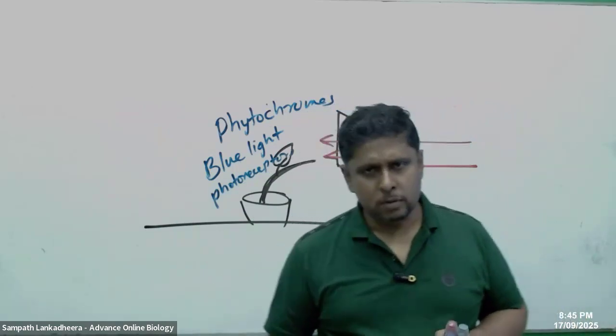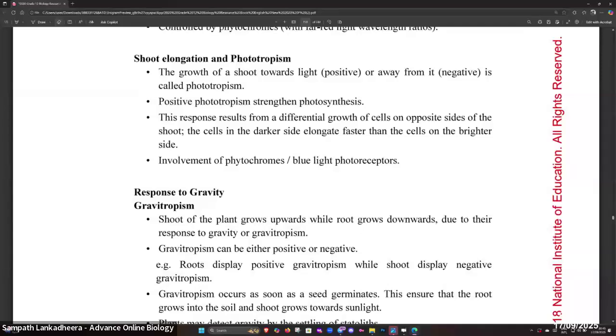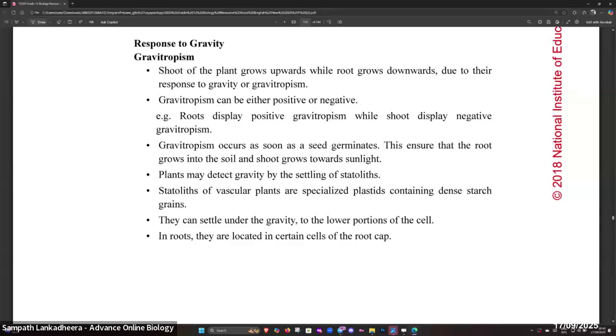So that is important, people. Can you highlight that? What is the involvement? We'll say that phytochromes and blue light photoreceptors both are involved in this case, right?